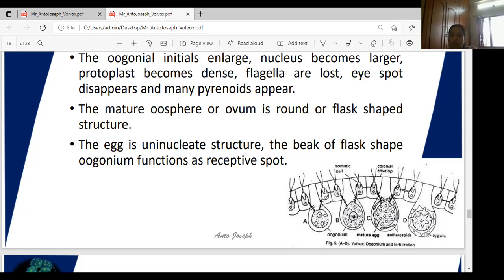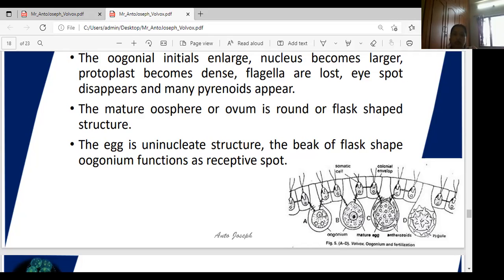See here, the posterior cells of the colony are converted into the oogonium or oogonidium. This one is large in size, has lost its flagella, and has a prominent enlarged nucleus and dense cytoplasm. This is the oogonial initial.